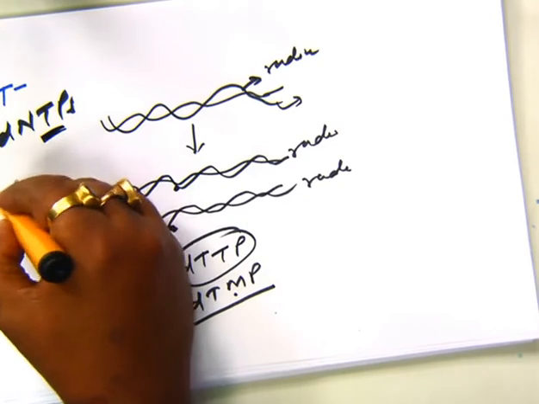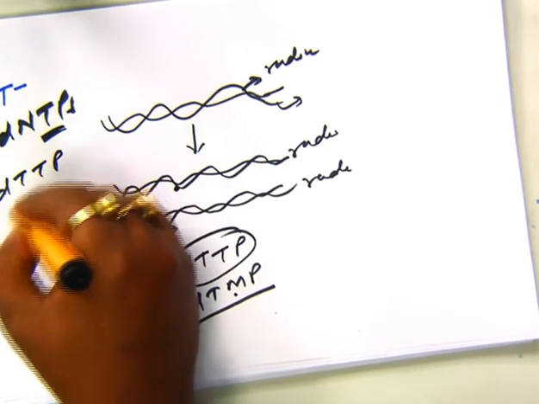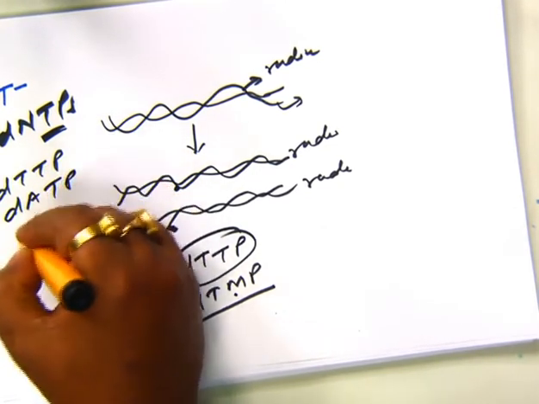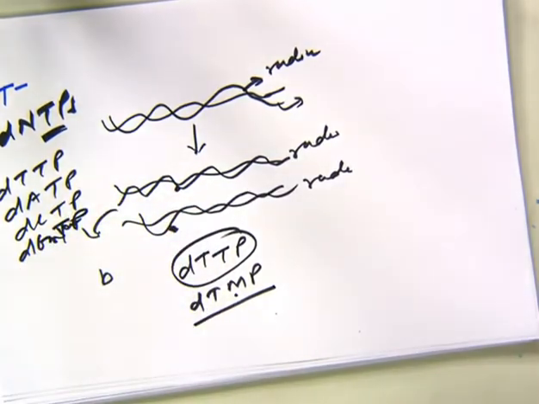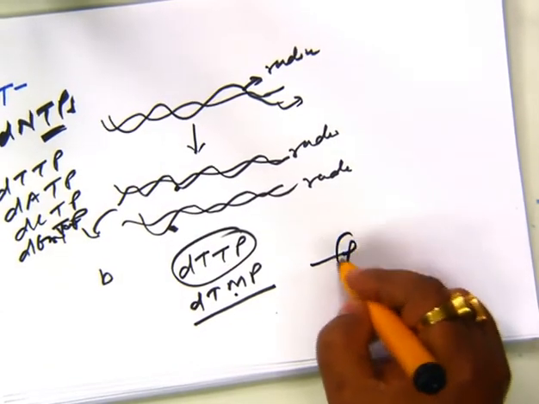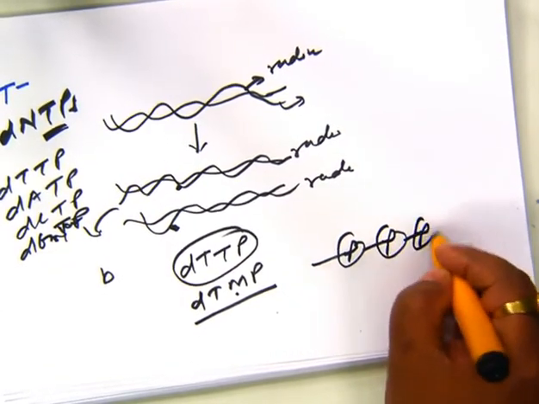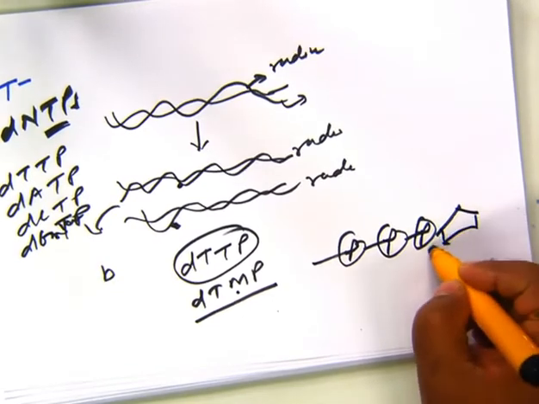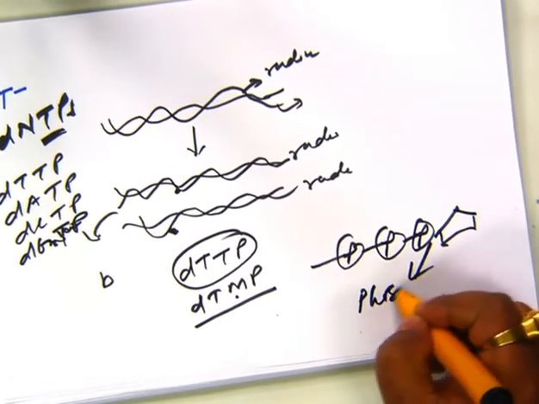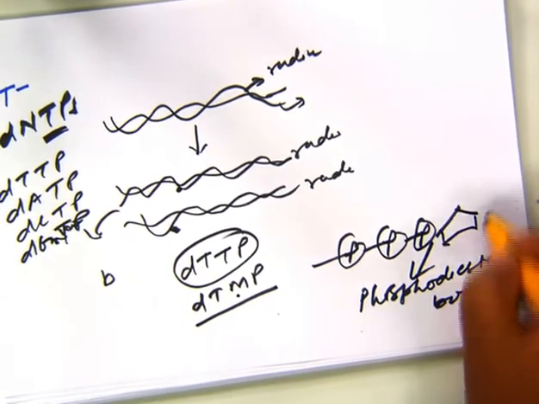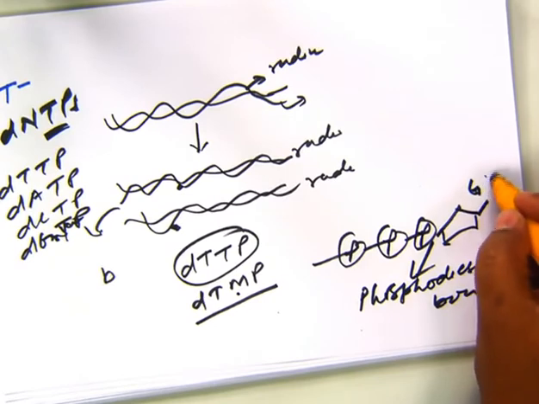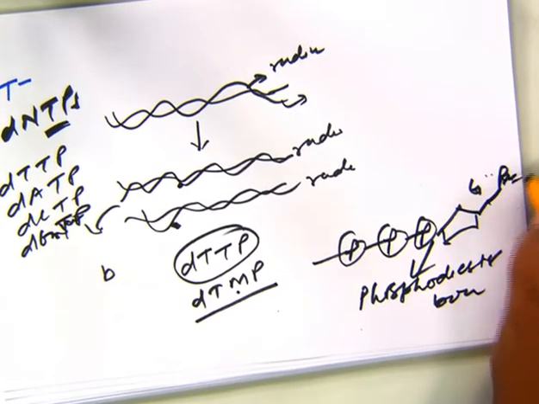Triphosphate is compulsory, like dTTP, dATP, dCTP, dGTP. Triphosphate is there because it is responsible for formation of the phosphodiester bond. The triphosphate binds with sugar molecules through phosphodiester bond, and here is the glycosidic bond, and then the base. Between the bases there will be hydrogen bonds.